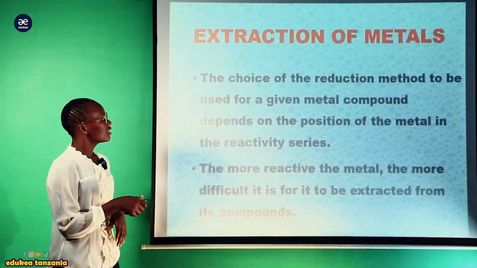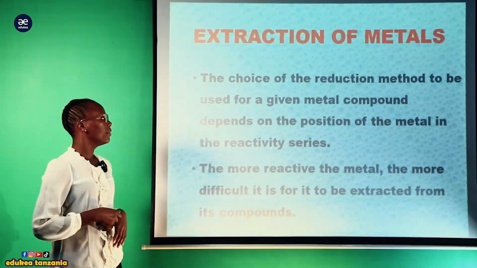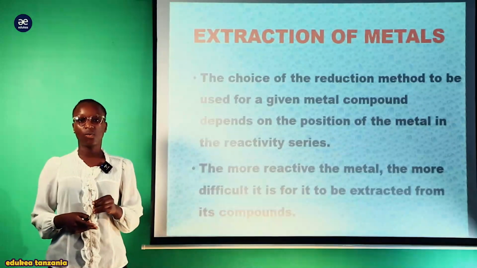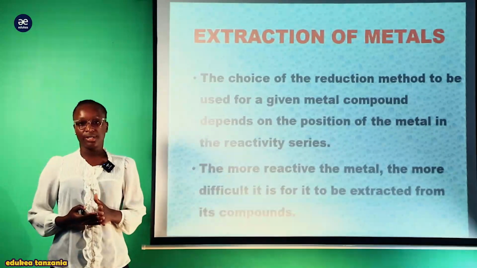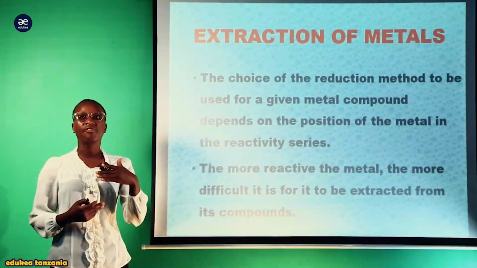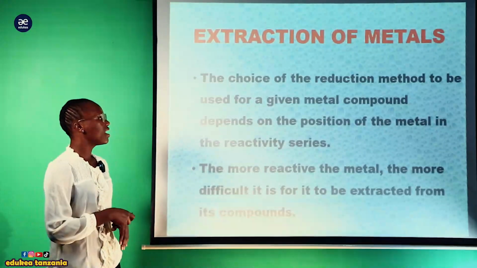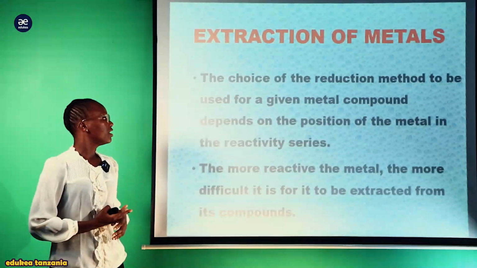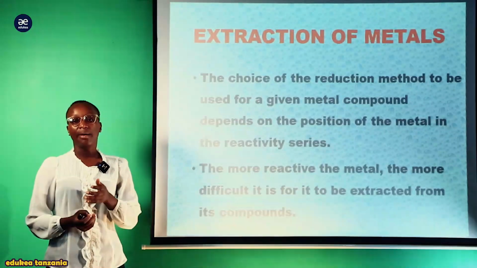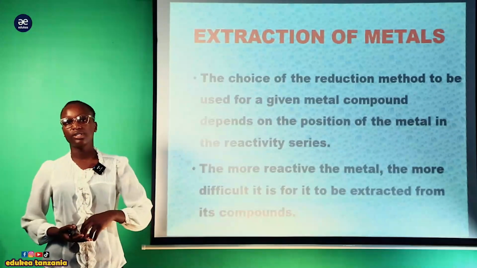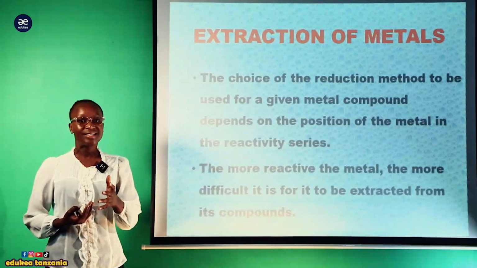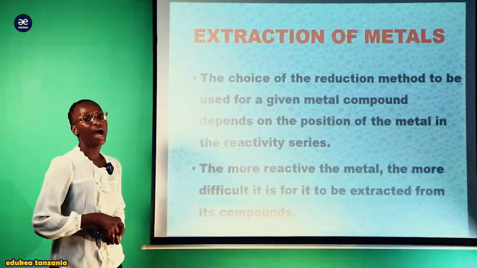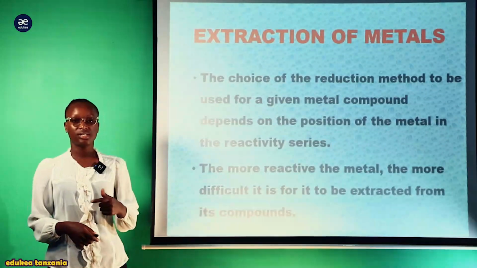Now, the choice of the reduction method to be used for the given metal compound depends on the position of the metal in the reactivity series. Kwa hiyo kumbe tunaendelea kutembea na hii criteria kwamba reduction method, hii njia au hii process yenyewe ina involve criteria ya kuconsider reactivity series, kwamba the most reactive and less reactive itakuwa involved here ili kuweza kuchoose the best method. Kama tutatumia electrolysis, why electrolysis? Tutatumia smelting, reduction by carbon, why? Kwa sababu ya kuconsider category au sifa pekee ya reactivity series.